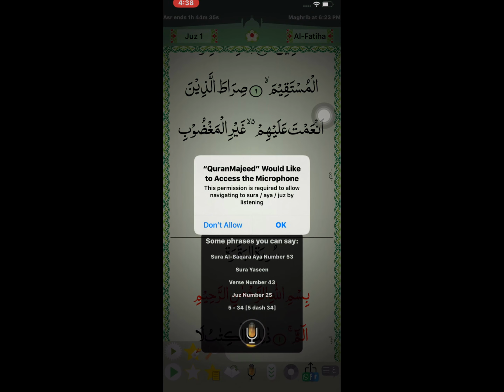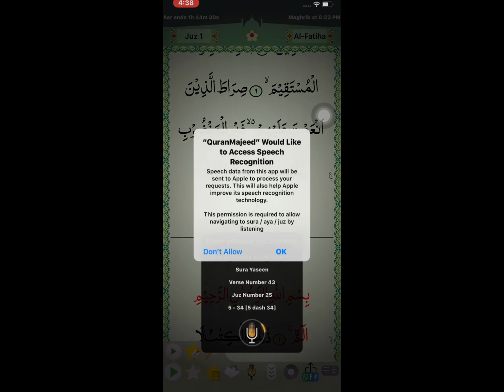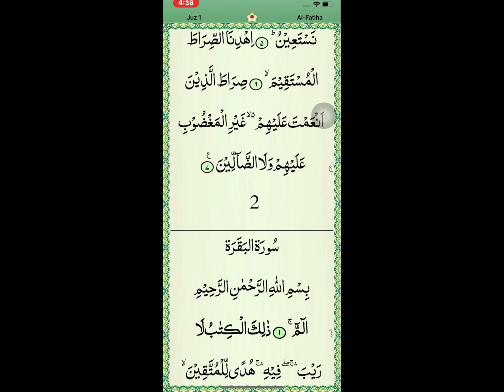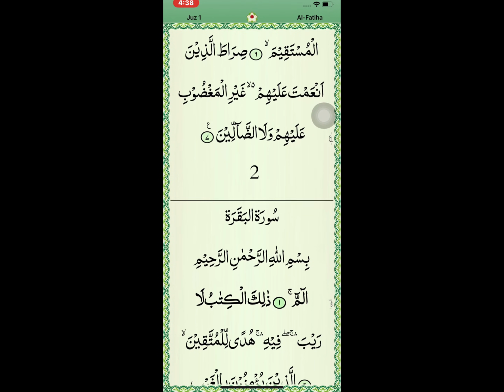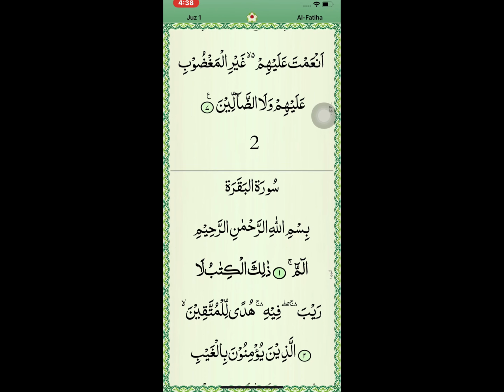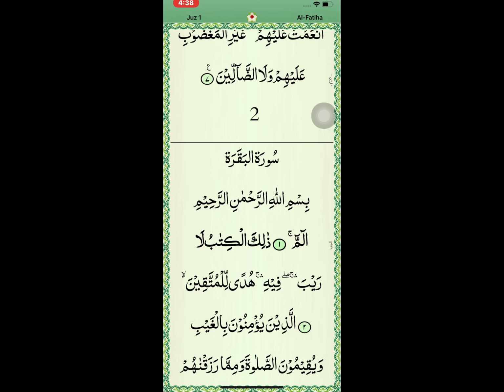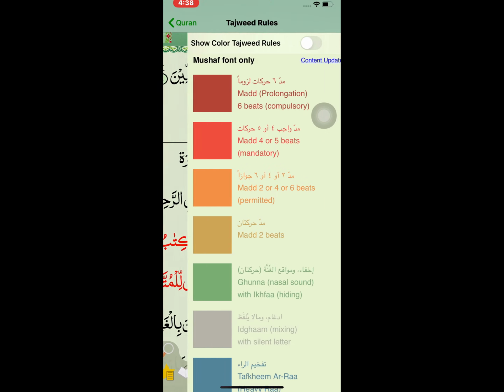Another thing is the voice. It asks, would you like to access the microphone, and you can also do that. Would you like to access speech recognition? Yeah. So another thing we have, this option, it's going very good.